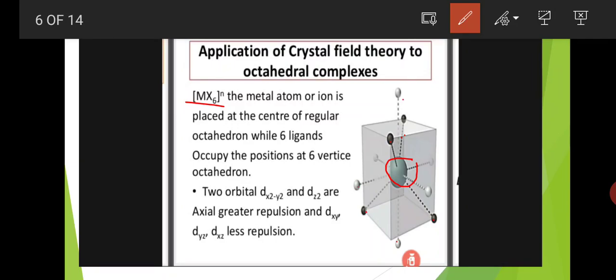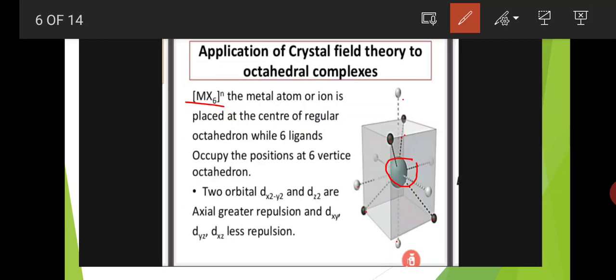In the octahedron, two orbitals, dx2-y2 and dz2, are axial with greater repulsion, and dxy, dyz, dxz have less repulsion. We have already discussed that. In these octahedral complexes, the metal is at the center of the regular octahedron, and six ligands are present on the xyz axes and approach the central metal atom.